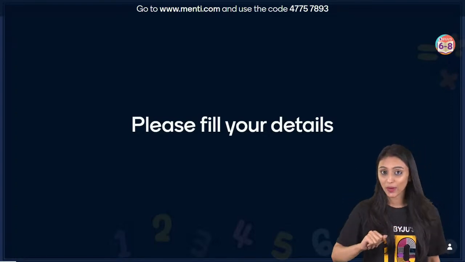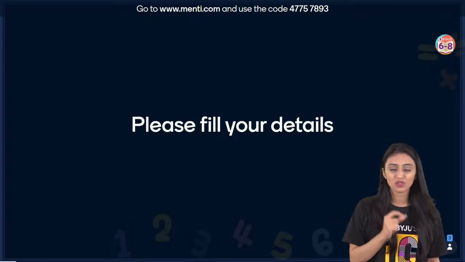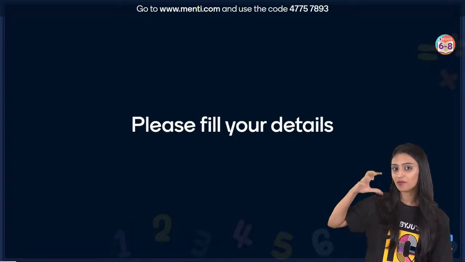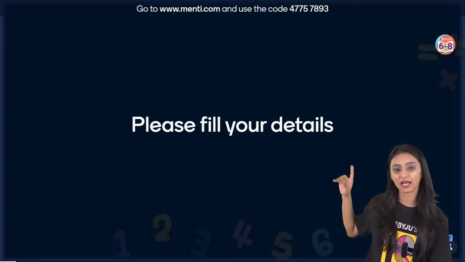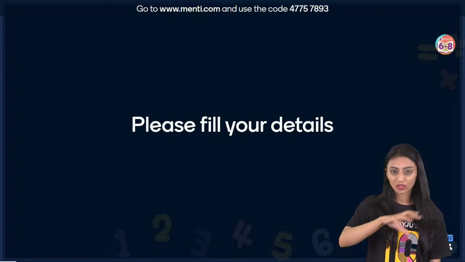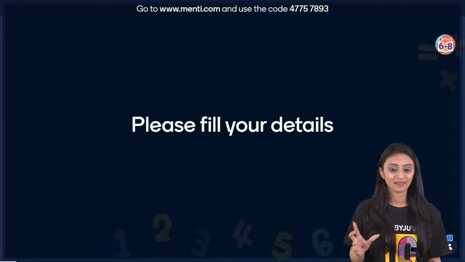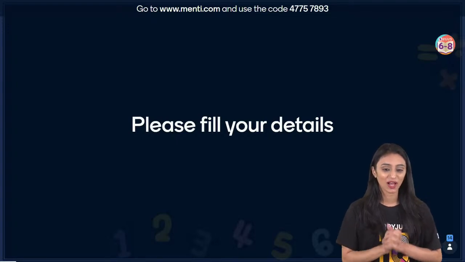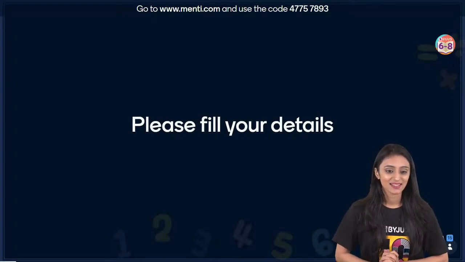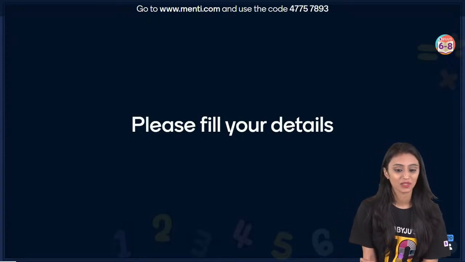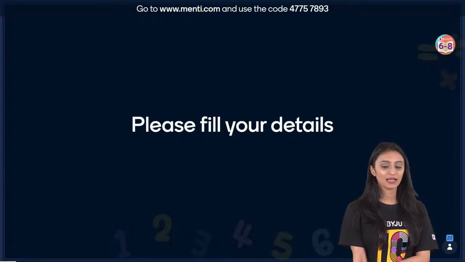You have to be really quick because once I move to the next slide, you won't be able to fill in the details, and be very careful while filling the details because whatever particulars you are sharing, it has to be the same throughout. Because the results that we are going to announce at the end will be a cumulative result. So if you want to get the goodies, please fill the accurate details. Yes, I'm going to wait for another 15-20 seconds on the same slide. Don't worry. Let everybody fill it, then I'll move ahead.